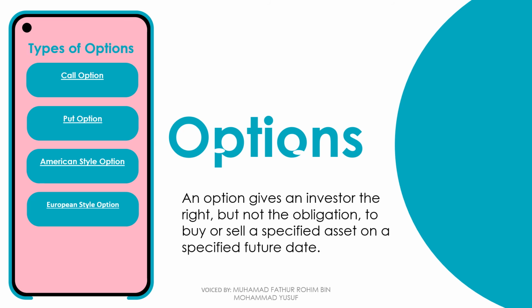Thirdly, an American style option is an option that can be exercised on any date before its expiry. Lastly, a European style option is an option that can be exercised only at expiry. Call options and put options are commonly used, while American style and European style options are not commonly used.